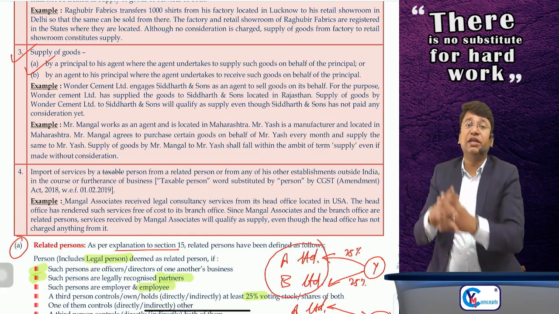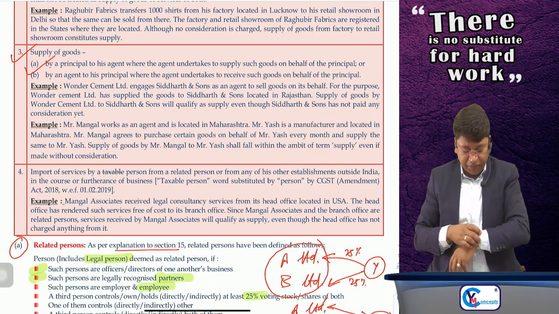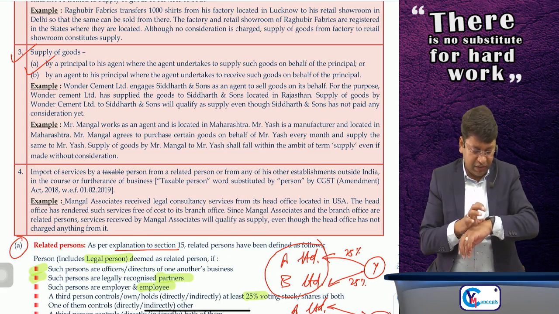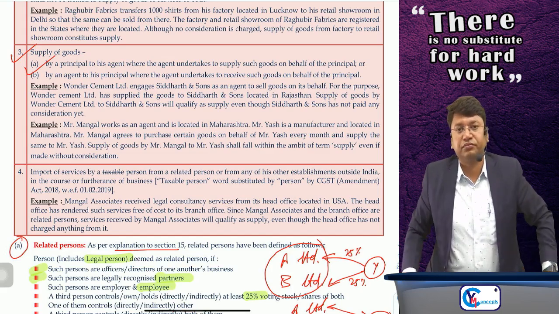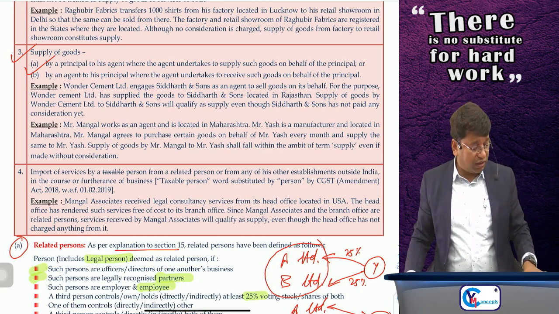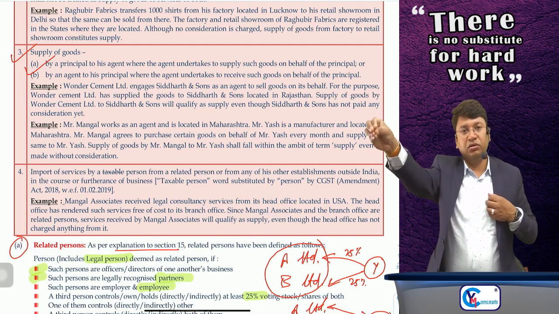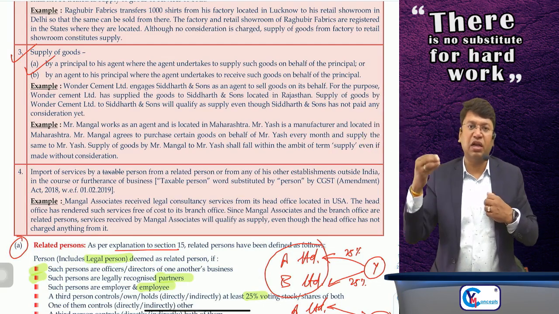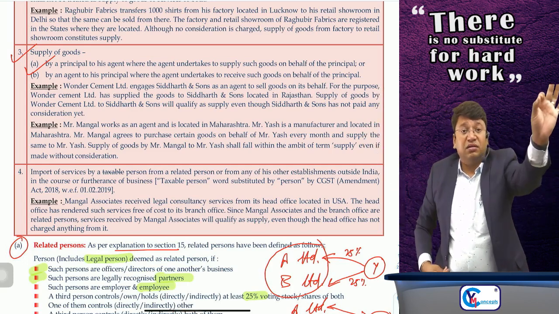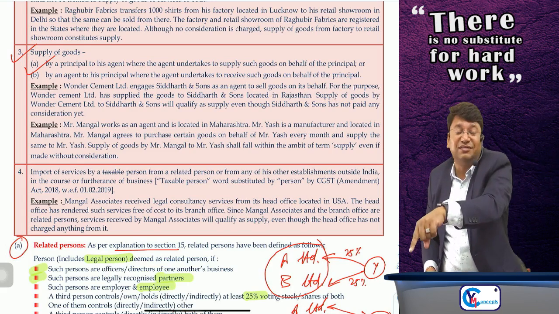Suppose I have appointed you as my purchase agent. You have very smart purchasing skills and good purchasing power. So we have made an arrangement that whatever stock we want, I will give you instruction, and you are my agent. You will purchase on our behalf. But when you are purchasing the goods, the supplier from whom you are taking the goods is raising the invoice in the name of agent.